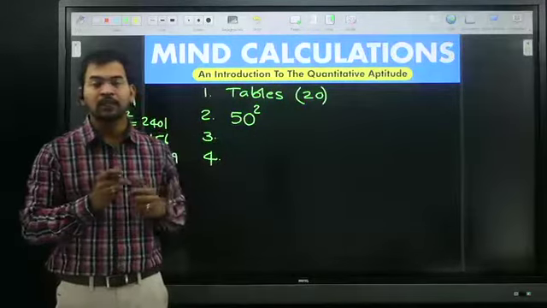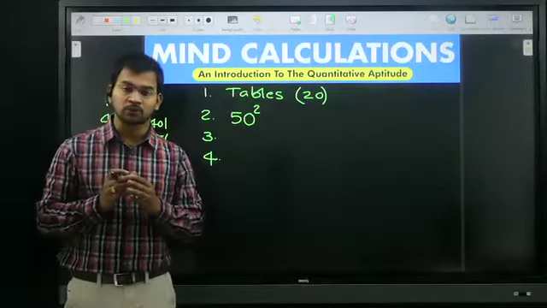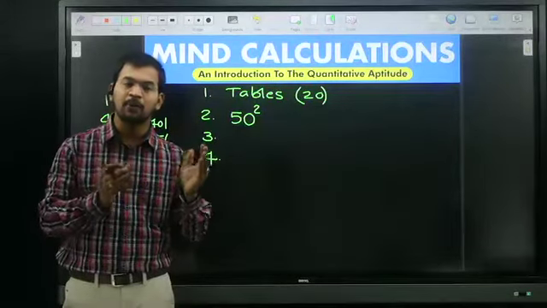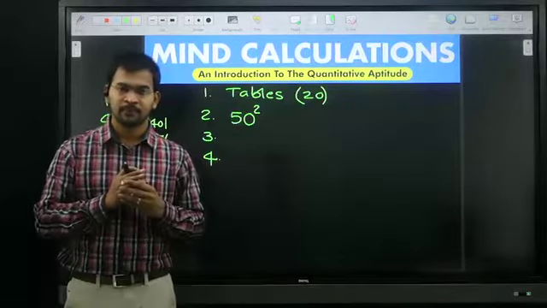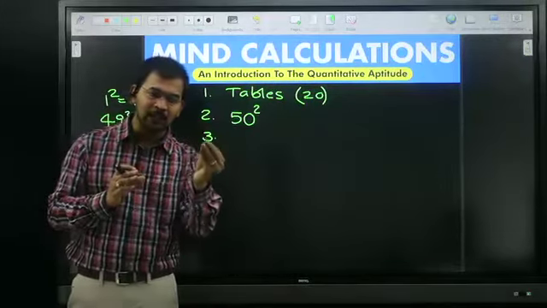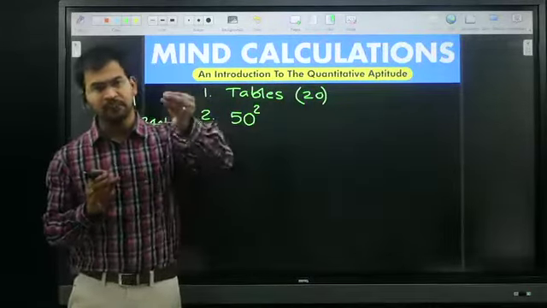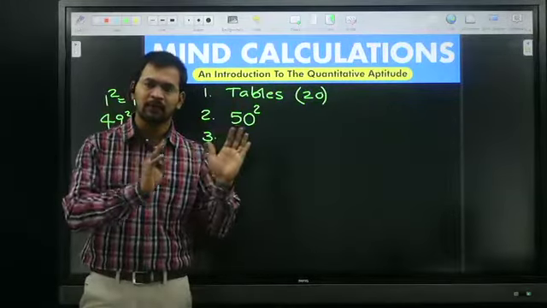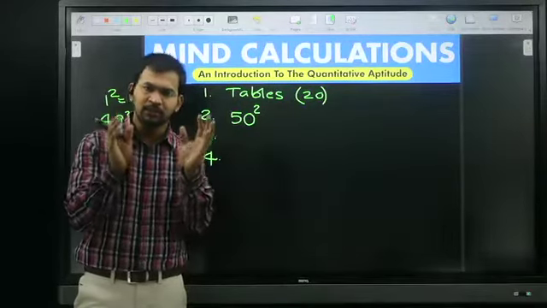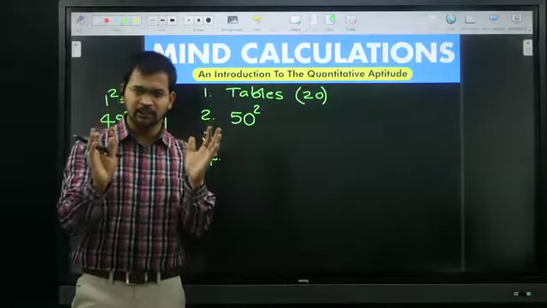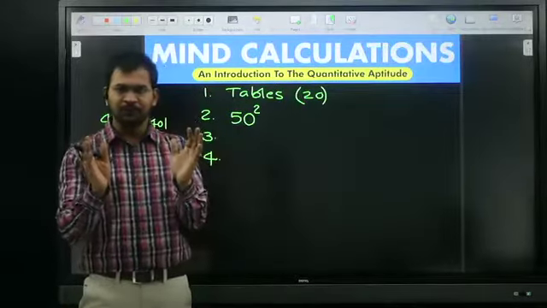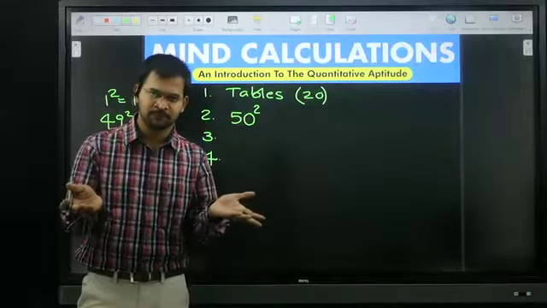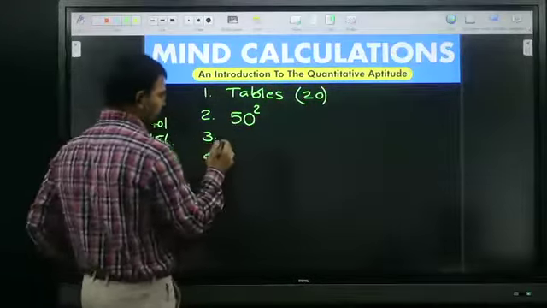Some of the members are asking, what are the shortcuts for square roots? If you follow shortcuts for square roots, it's not possible to apply them at the time of the exam, because applying that shortcut also takes some time. It's not possible to remember. So don't go through that type of foolish shortcuts. Just list out the 50 square roots and see them regularly for 2 to 3 days, then definitely it will be noted. Just concentrate up to 50 square roots. It will help you a lot.